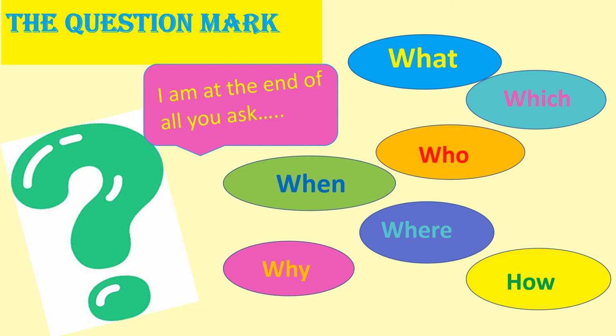Let's try a few examples of using question mark. What is the time? Now this is a question which requires what? It's starting with what. What is the time? When you ask somebody what is the time, they will say it is 8 o'clock, it is 10 o'clock, it is 12:30. It needs an answer.